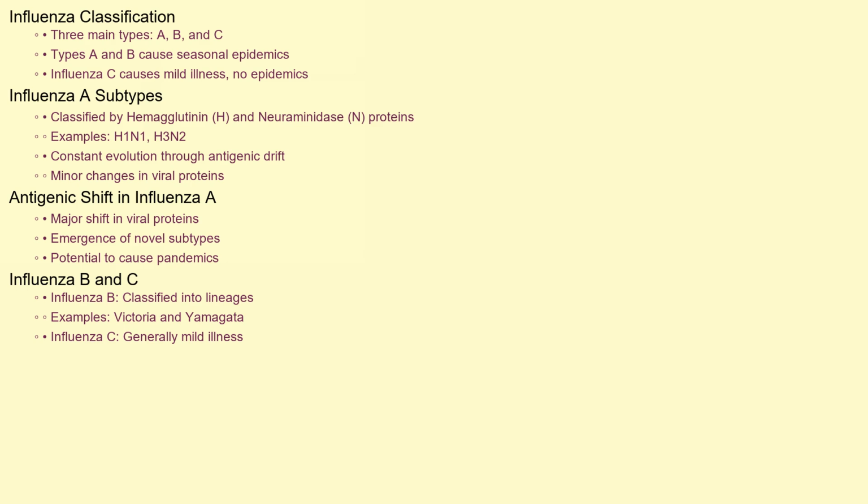Influenza is broadly classified into types A, B, and C. As mentioned earlier, types A and B are responsible for seasonal epidemics. Influenza A viruses are further classified into subtypes, such as H1N1 and H3N2, based on the hemagglutinin, H, and neuraminidase, N, proteins on their surface.